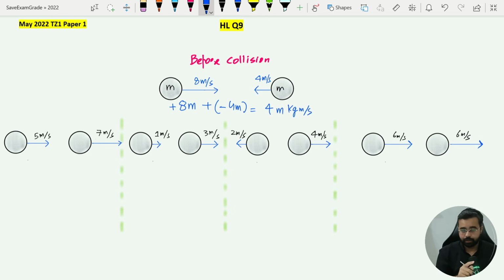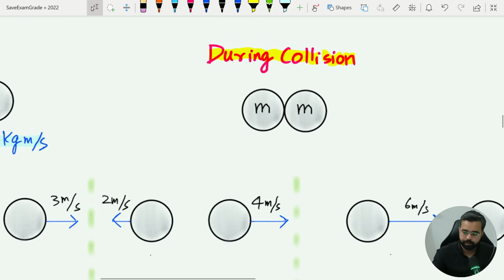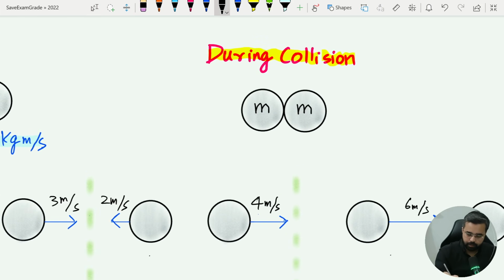So it means that according to the law of conservation of momentum, the total momentum after collision must be the same as well. So the question is, why are the momentums equal before and after collision? Let's find out the reason for this fact. Let's say this is object 1 and this is ball 2.